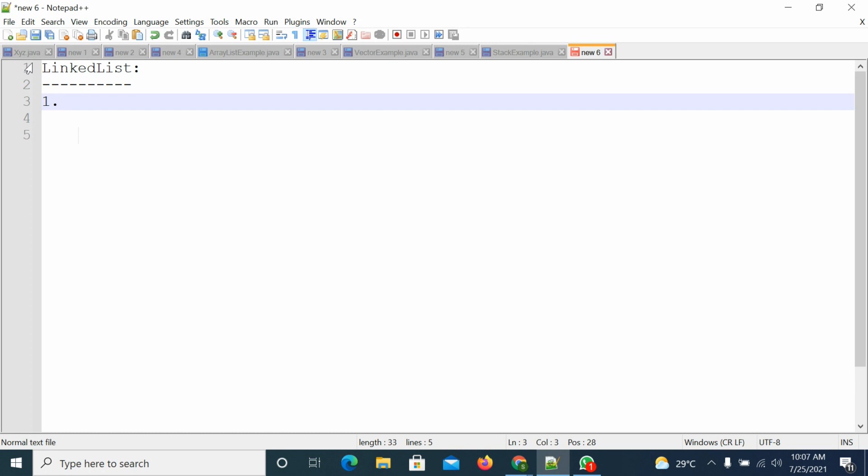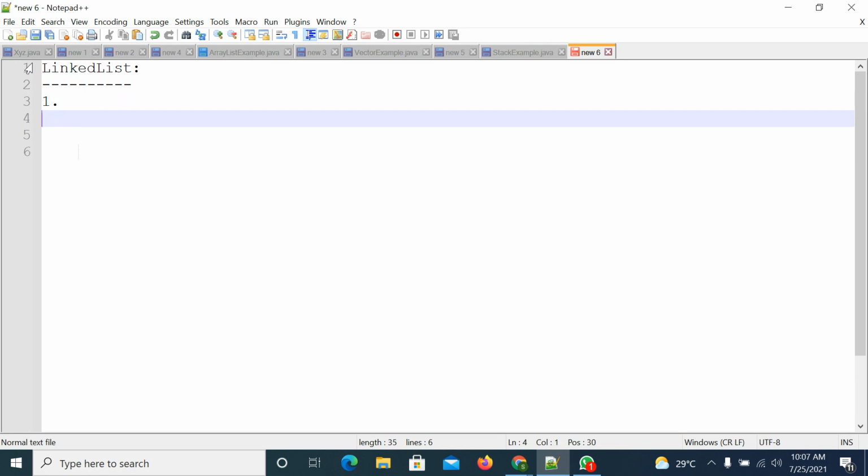This is a common point for all the collections. Second, if you want to maintain the insertion order,